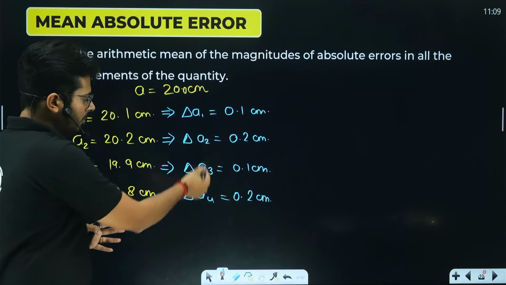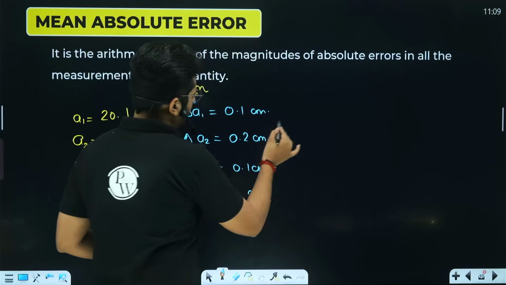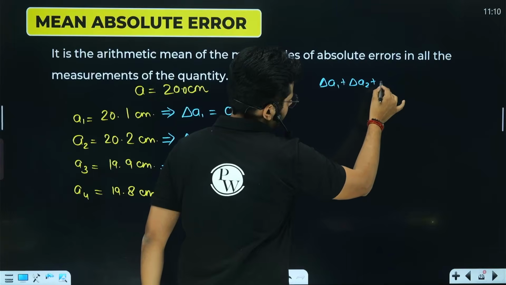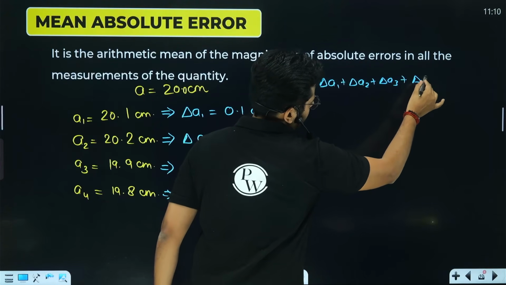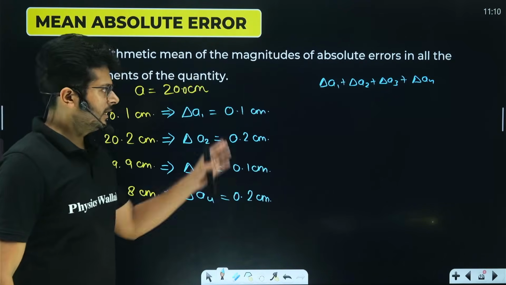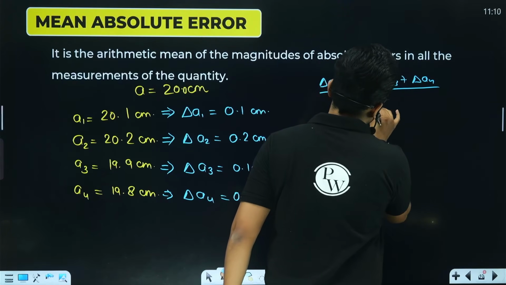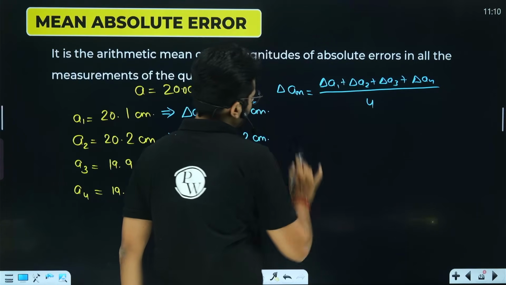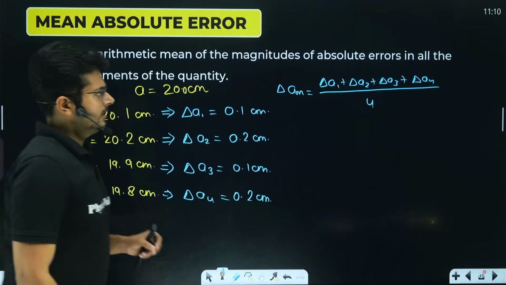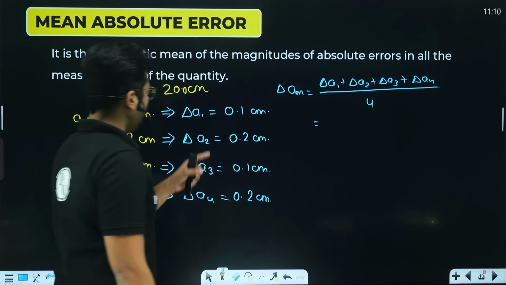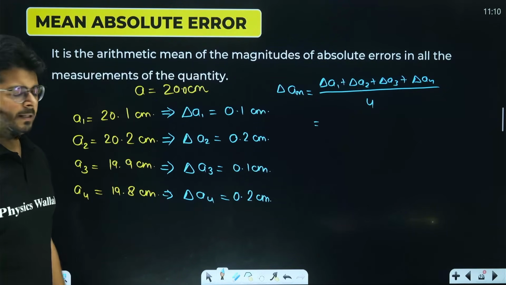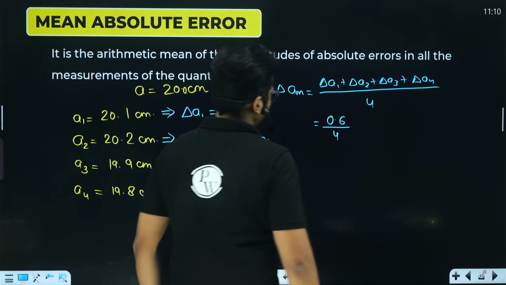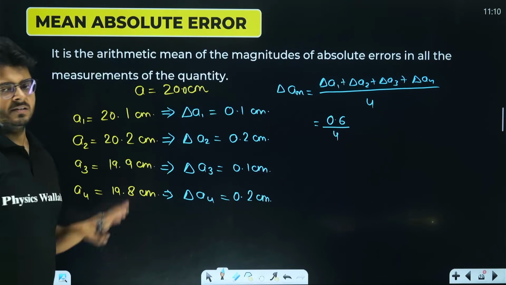There are 4 measurements you took, so if you just add them up, delta A1 plus delta A2, delta A3 and delta A4, and divide them by 4, that will give you the mean absolute error, delta A mean, of this particular data set. Here the values are 0.1, 0.2, 0.1, 0.2. Just add them up, it is 0.6, divided by 4. So that is the mean absolute error of this specific situation.